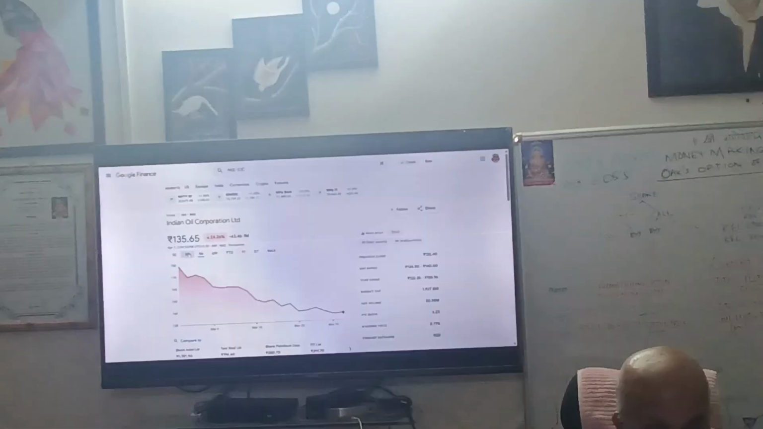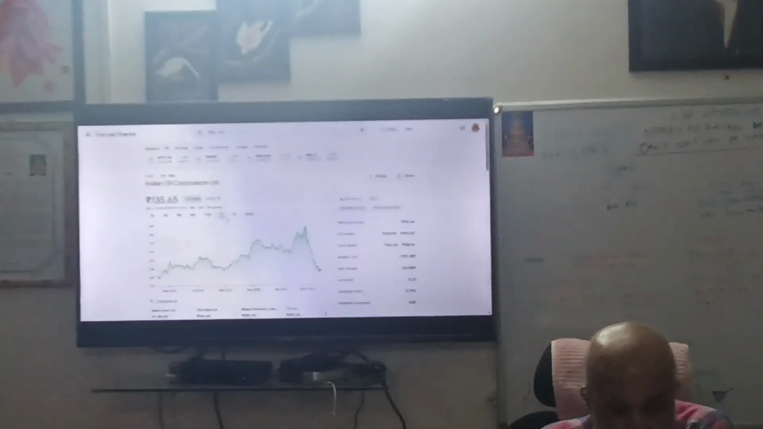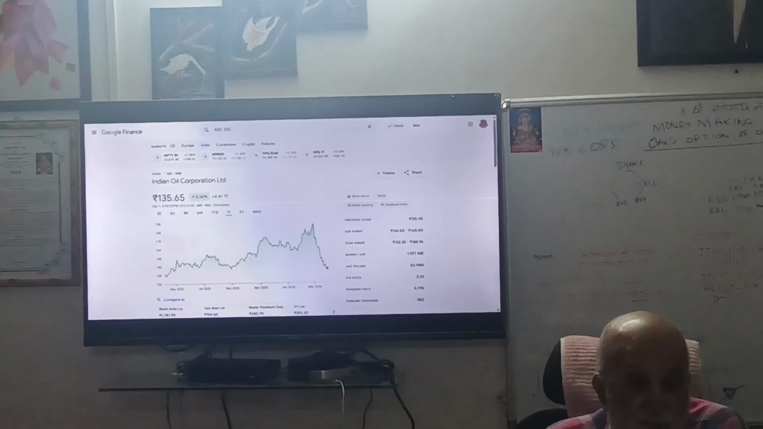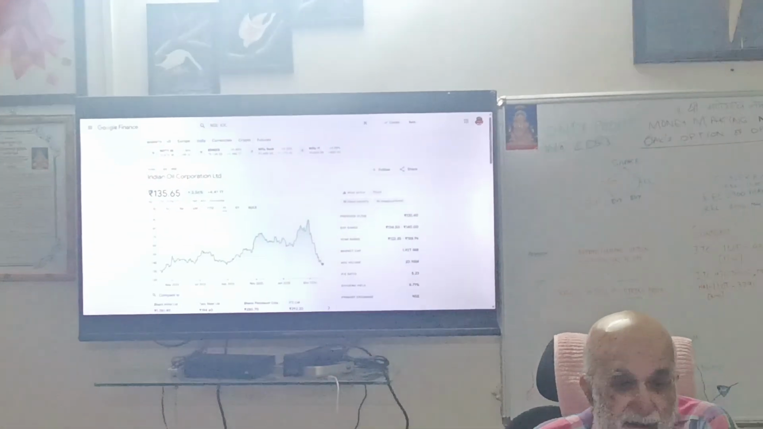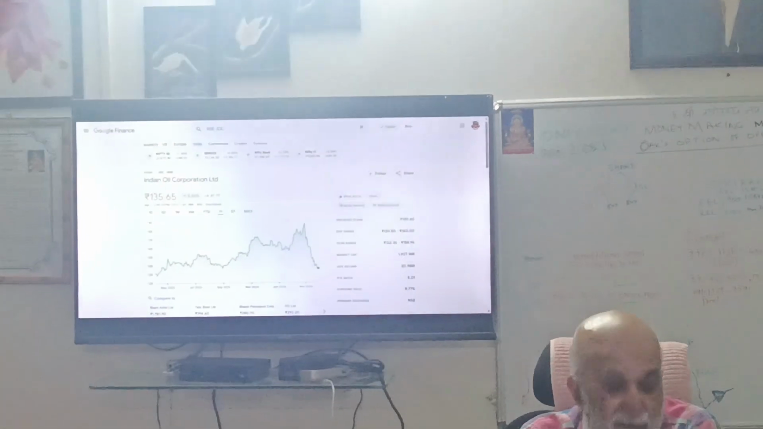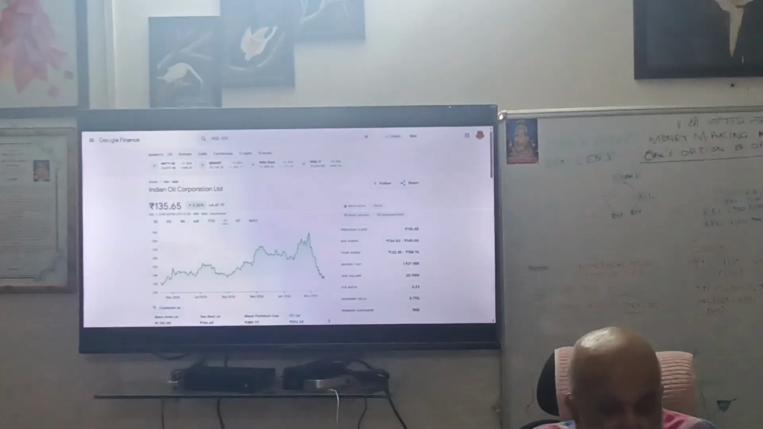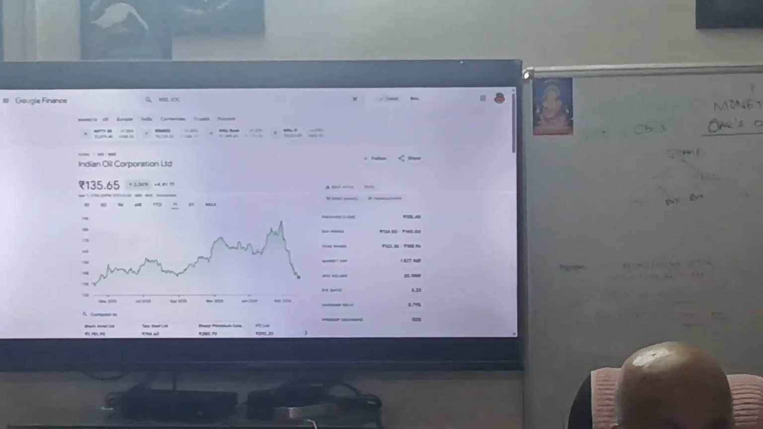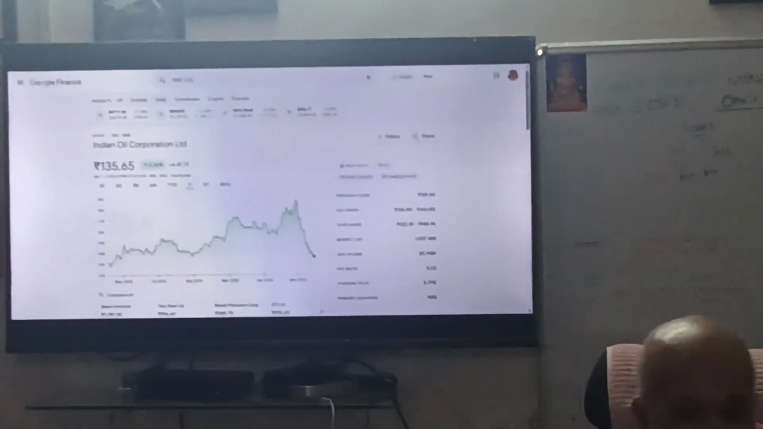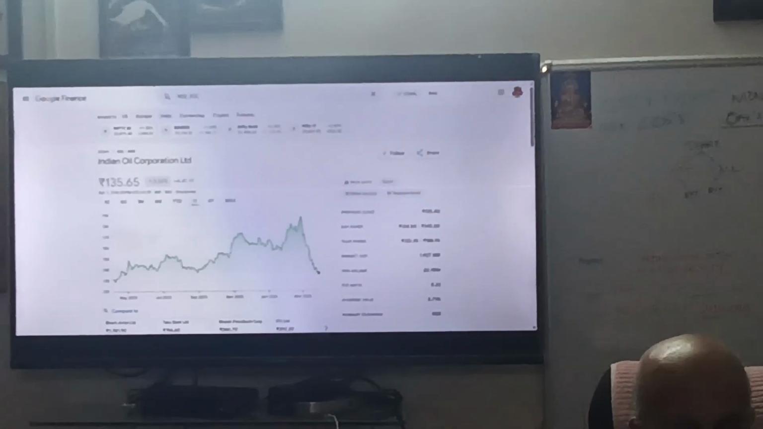We want the current market price. If you see the chart of IOC, you can open the chart in Google and see the chart. The chart has been in the last 1 year. It has come down from something like 190 to currently it is 135. So if today you want to go and buy in the stock market, you will get it at 135 rupees 65 paisa, closing price of 1st April 2026. So if you want to buy, pay the money at 135.65 and get it.